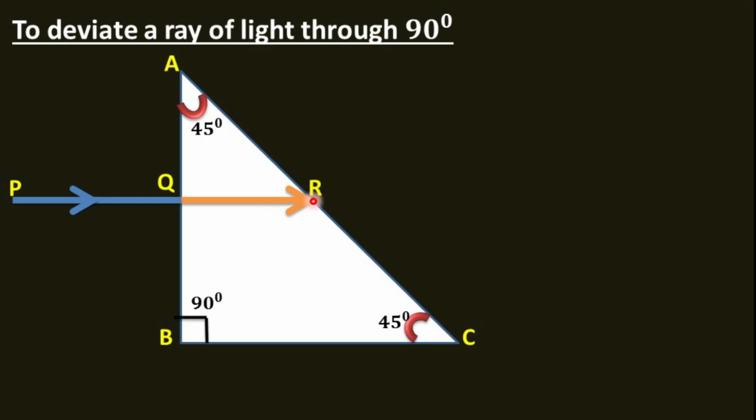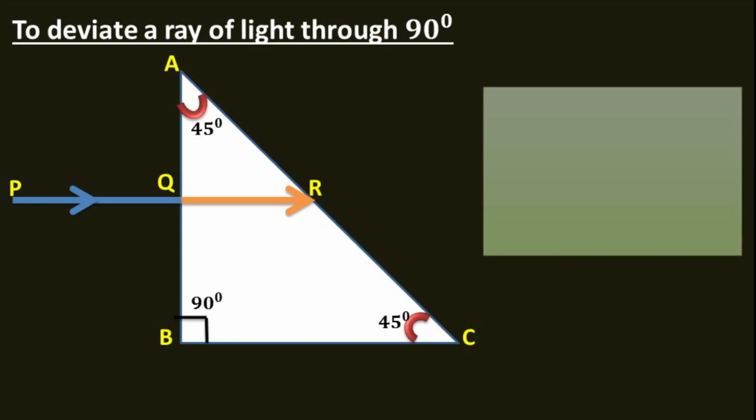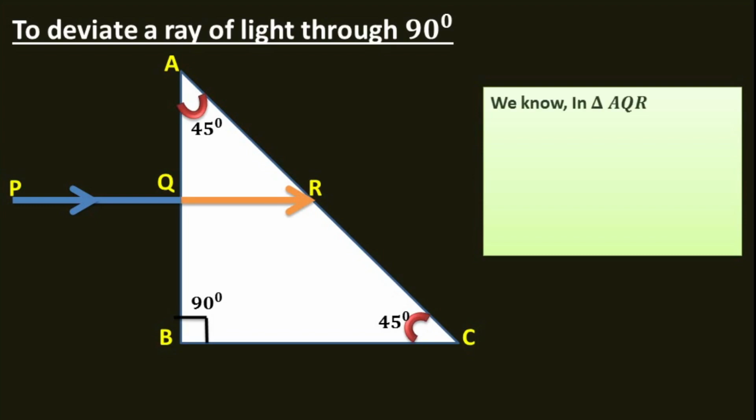Now how to do that? To find it out, let us do some geometrical calculations. We can see AQR is a triangle where angle A is equal to 45 degree. Angle Q is equal to 90 degree. Now what is the value of angle R?